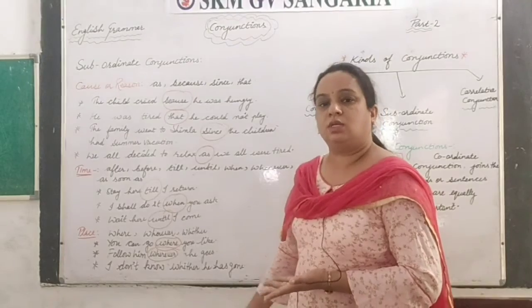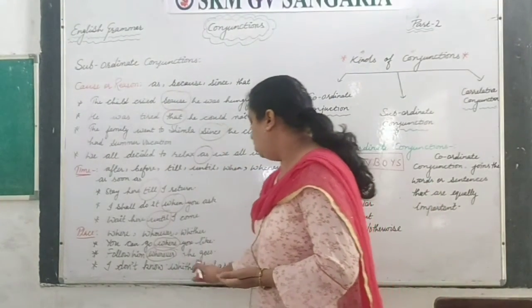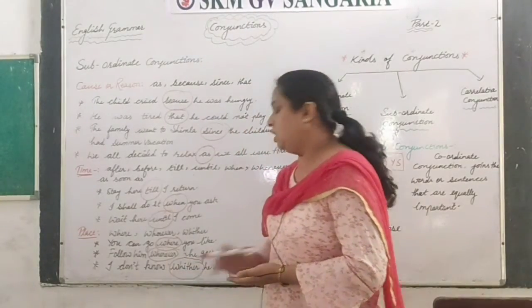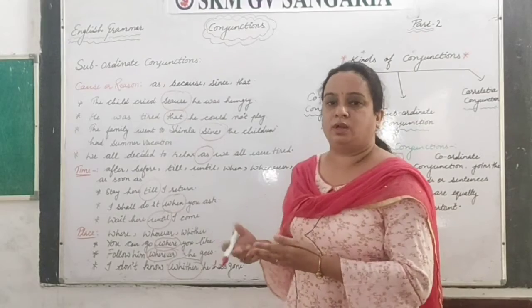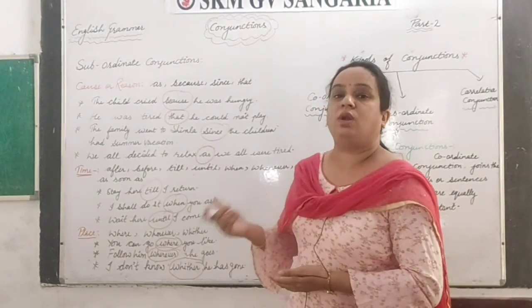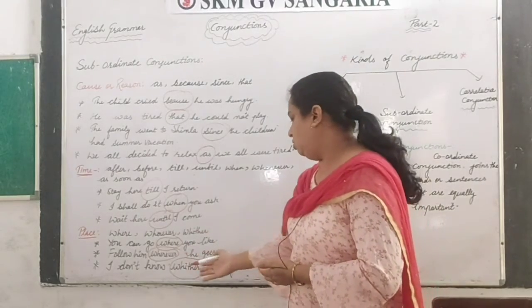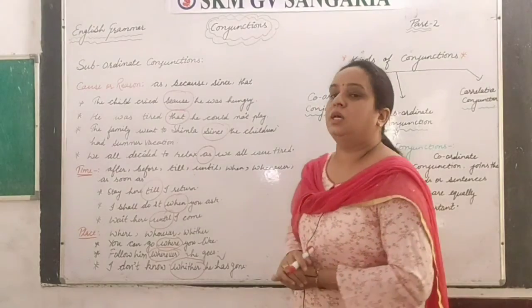So "wherever" is also telling us place. I don't know whither he has gone. Whither means at what place, right? What is the exact place? "Where" also gives the sense of place, but exactly at what place he has gone. So I don't know where he has gone. So these are all subordinate conjunctions.